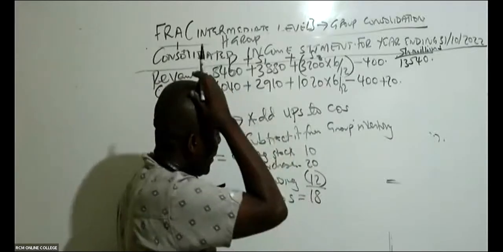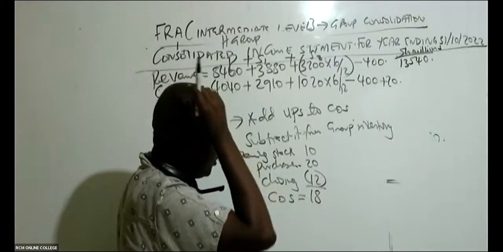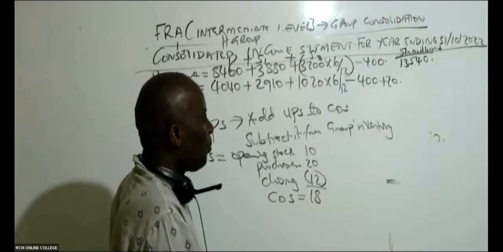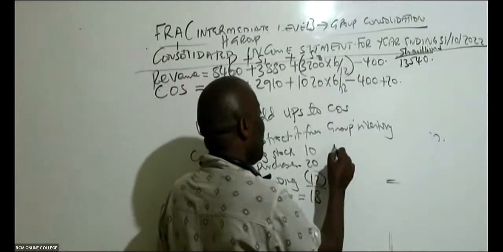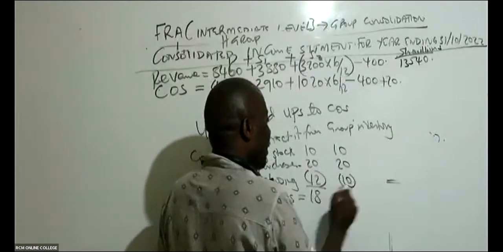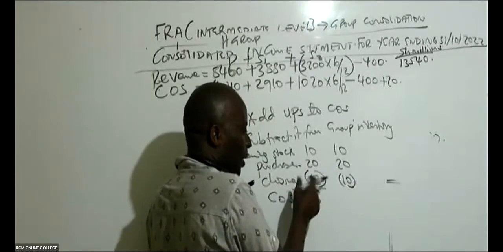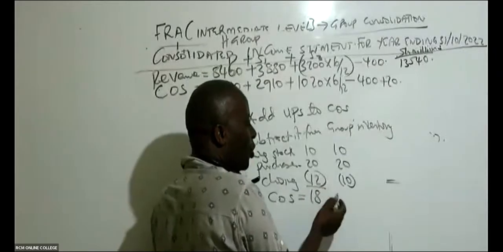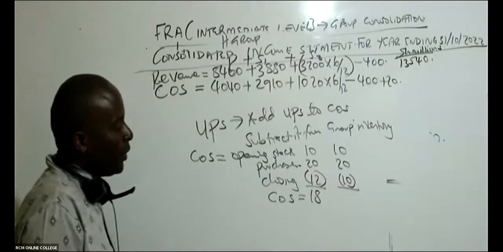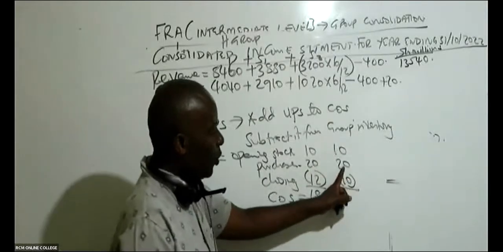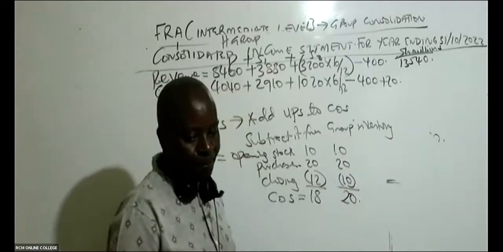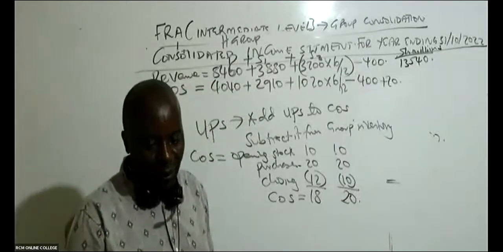And then somebody comes and tells me, no, your closing stock is overstated by 2. So then I come and do an adjusted working. This will be 10, 20, and this will be 10, because the closing, I'm being told, is overstated by 2. Can somebody give me the new cost of sales? It will be 10 plus 20, that's 30, minus 10. This gives me 20 like that.